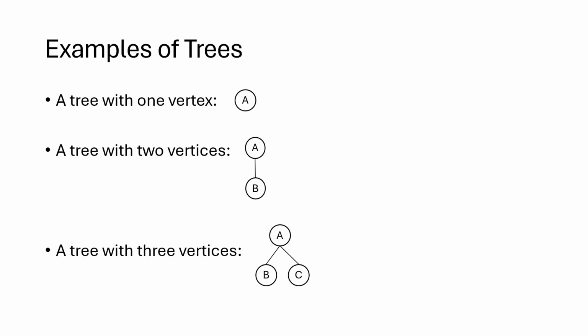With three vertices, this is an example of a tree. Again, it's connected and no cycles. Another type of tree with three vertices would be something like a line, A, B, and C, which is basically the same thing. So these are examples of trees of different sizes.